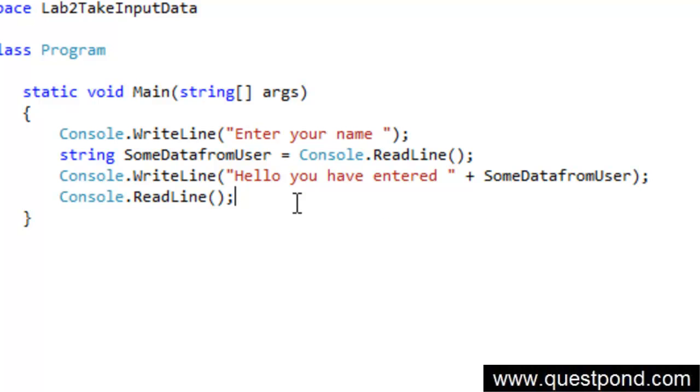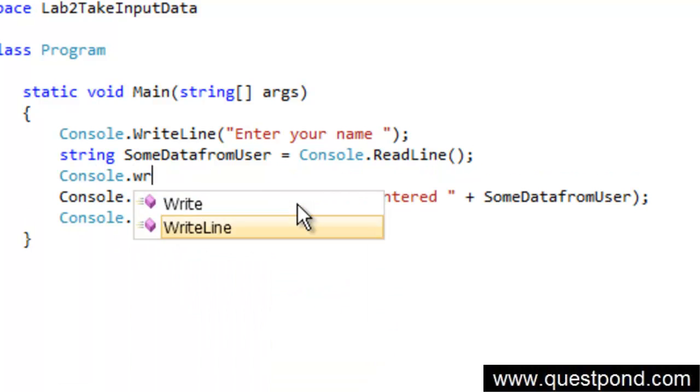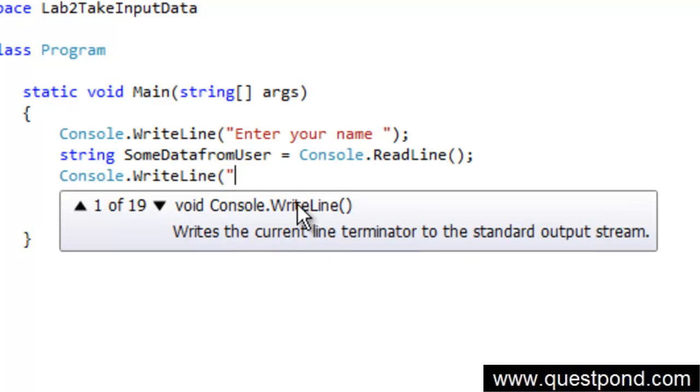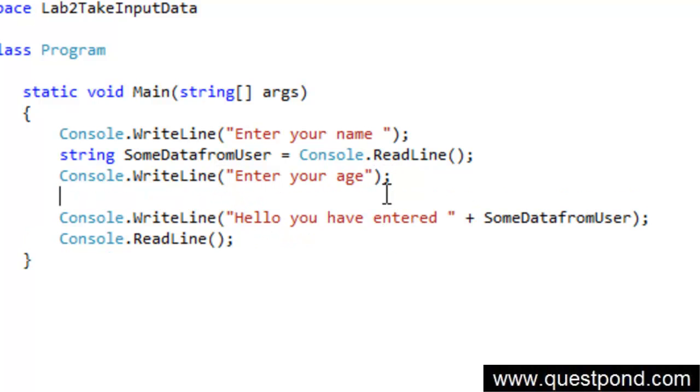Now let's say we have one more requirement saying that enter your age. So we'll go here and say Console.WriteLine enter your age. Just delete this D here.